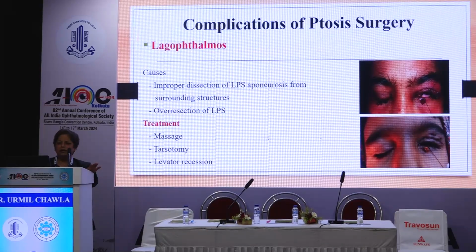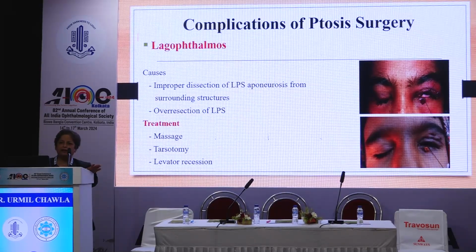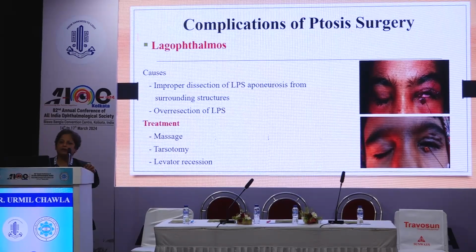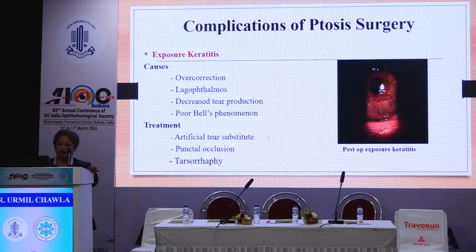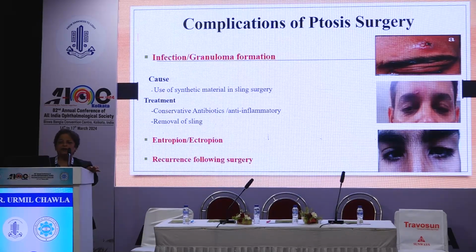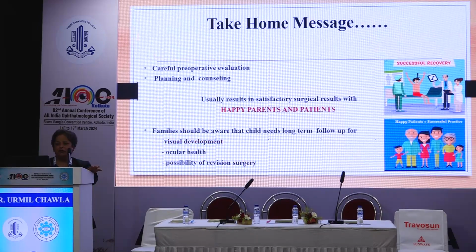Then contour abnormalities, lagophthalmos, very common in the initial period. That is normal. Generally with time it recovers. Conjunctival prolapse, as I told, in supramaximal resection it is common, but after passing Frost sutures, the incidence of that also decreases. Exposure keratitis, if you have not been careful in the post-op period or the Bell's phenomenon is poor. In sling surgery, granuloma formation can be there at the scar sites, so you have to be careful.